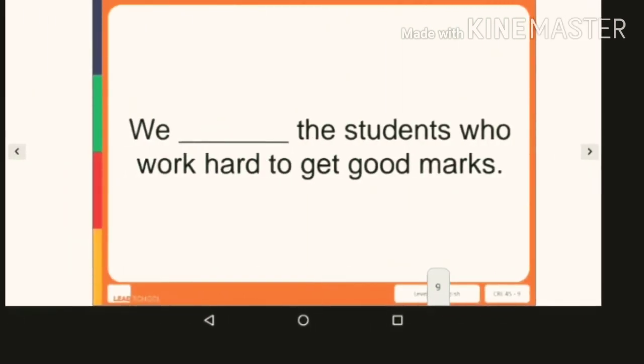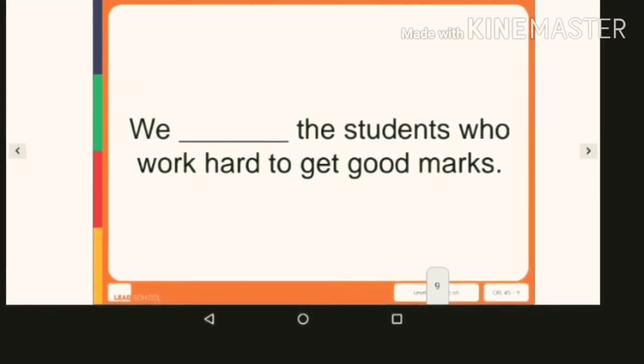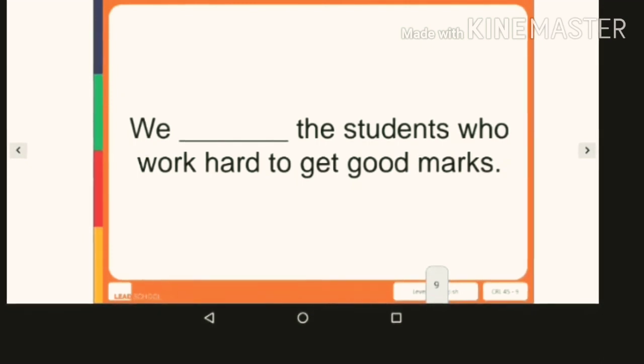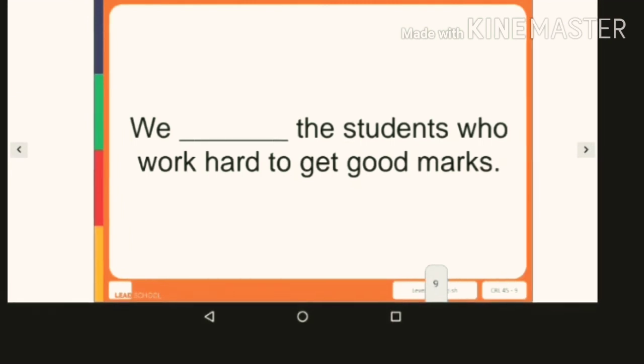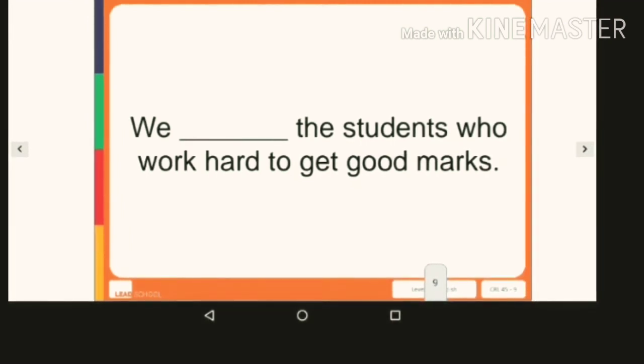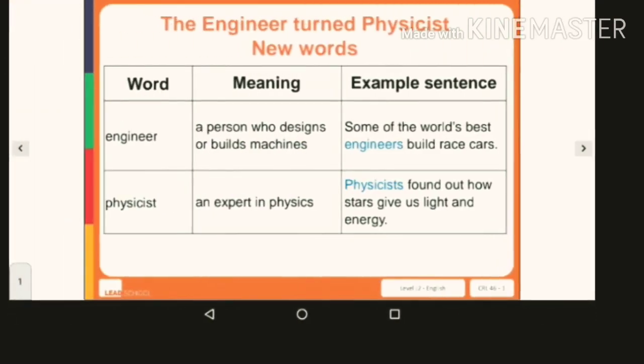So again, now you put the whole word in the bracket. How will we read this now? We expect the students who work hard to get good marks. It's obvious that if a student is working hard, then he will get good marks. So this was all for the whole word section.